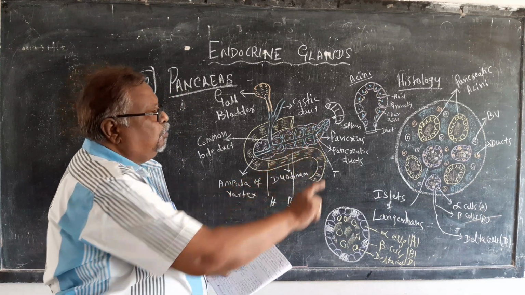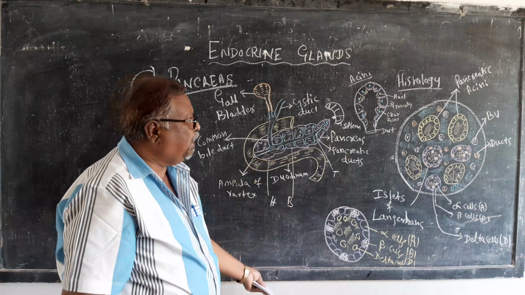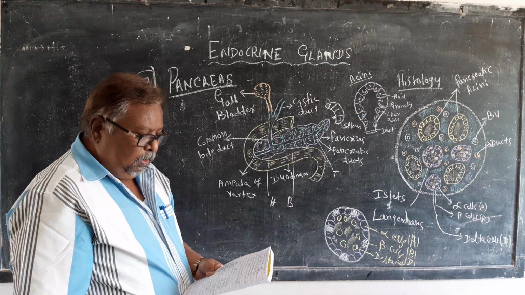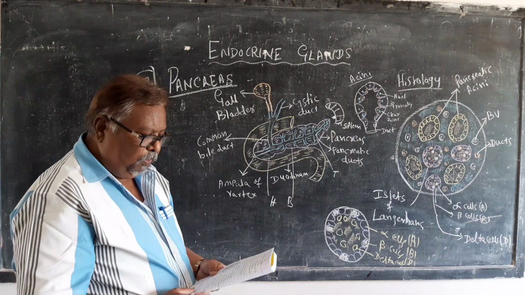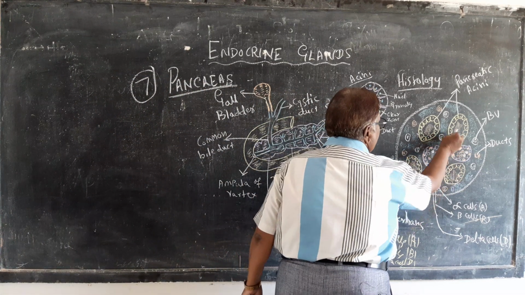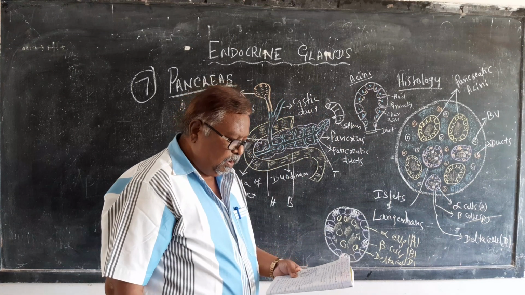When you take a section of the pancreas, you can see the lobes, and each lobe is made up of a number of pancreatic acini. These are the pancreatic acini.